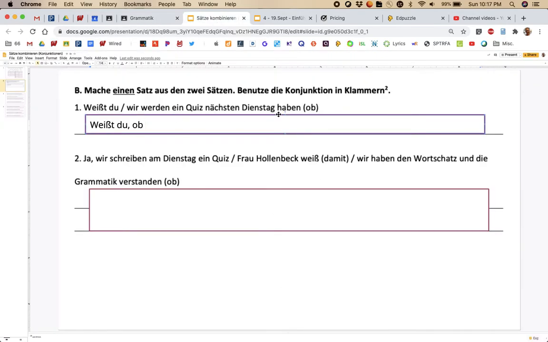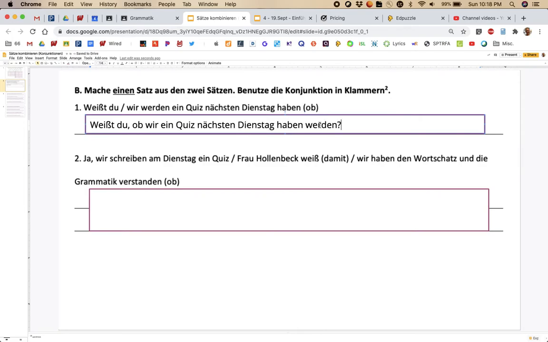So when you look at this clause here, wir werden ein Quiz nächsten Dienstag haben, it actually has two verbs, werden and haben. This verb werden, which is in its normal spot, is going to be the one that gets moved to the very end. So you'll say, ob wir ein Quiz nächsten Dienstag haben werden.